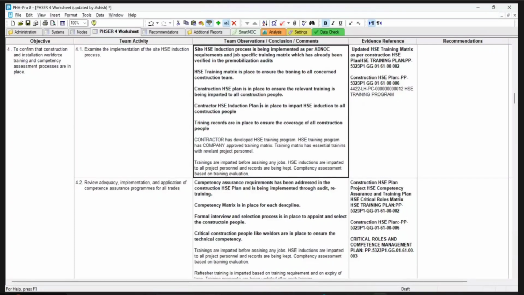HSE induction plan is in place that we have seen also, and training records are being implemented. So contractor today has developed HSE metrics. HSE program has been approved by the company metrics. So Arul, can you show me that one training record, HSE induction?